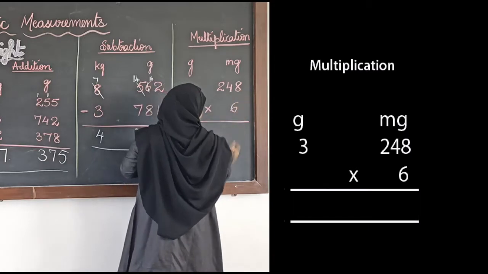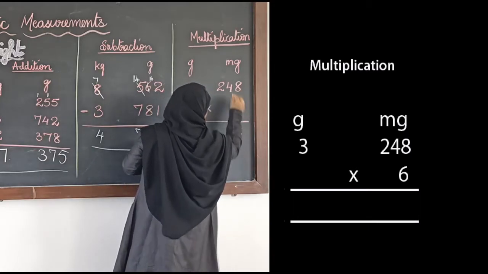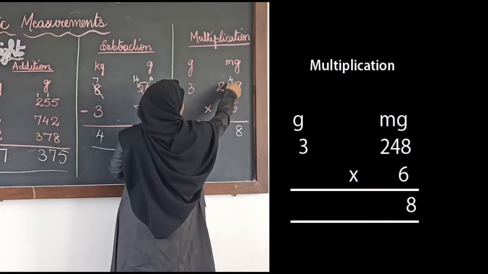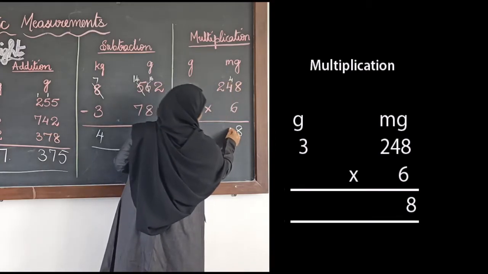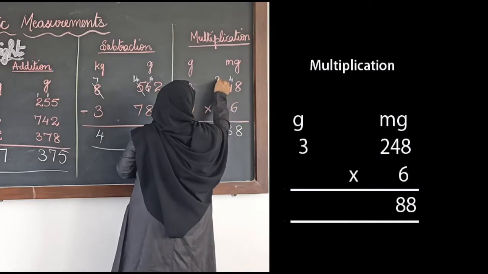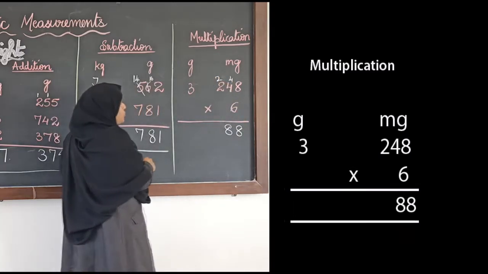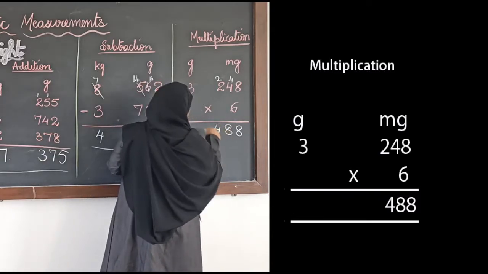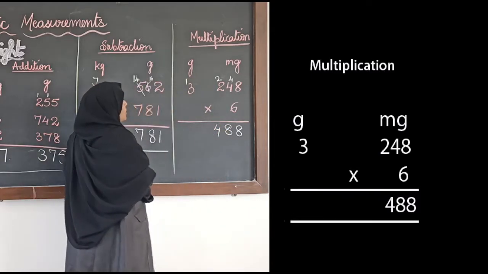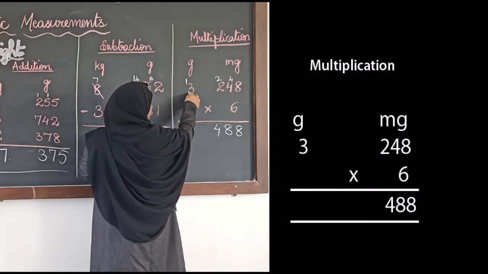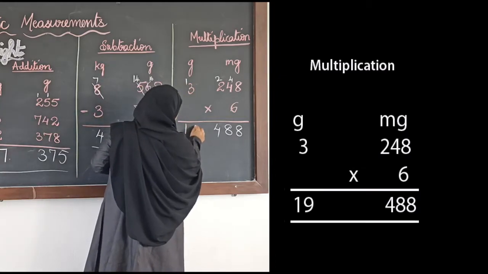We'll multiply. 6 8s are 48, write 8, 4 carry. 6 4s are 24, 24 plus 4 is 28, again 8, 2 carry. 6 2s are 12, 12 plus 2 is 14, 4 carry 1. Now we will multiply grams. 6 3s are 18, 18 plus 1 is 19.